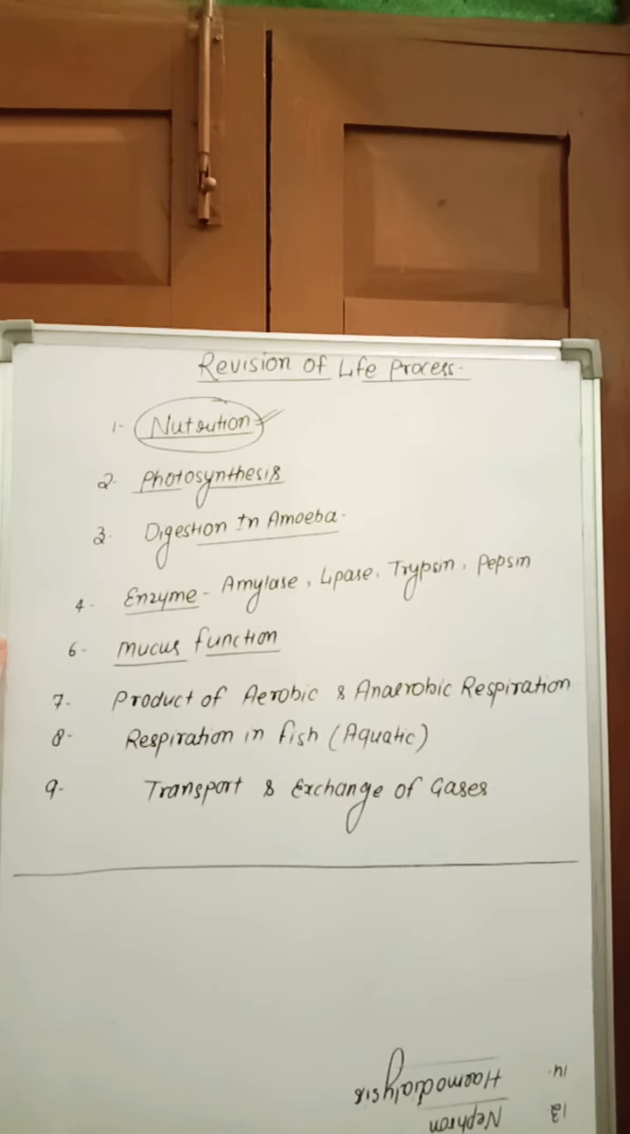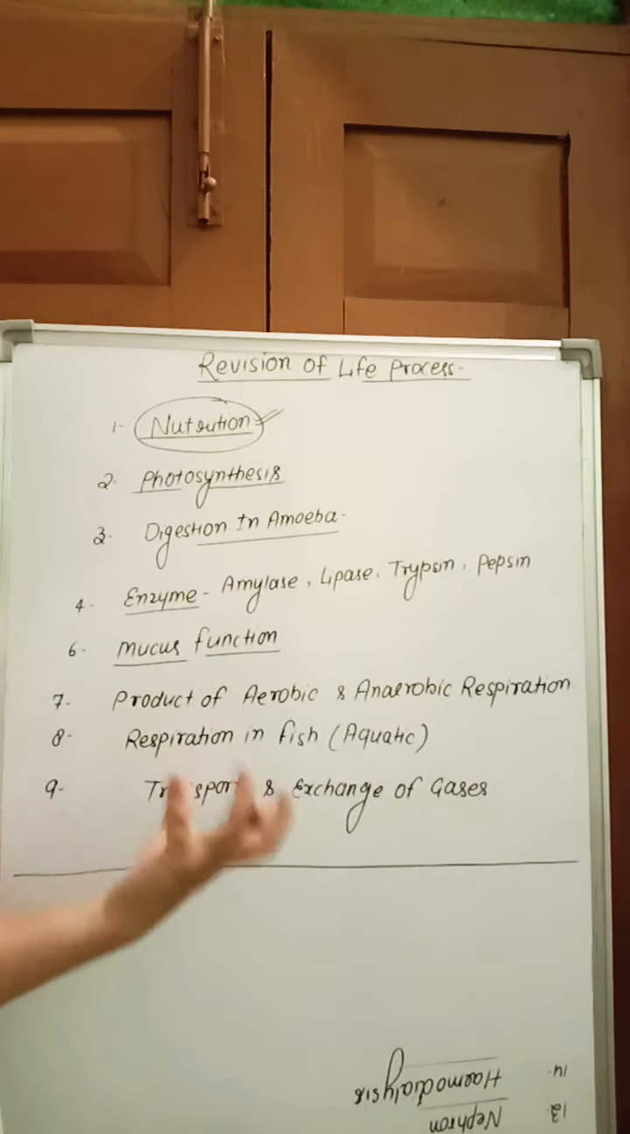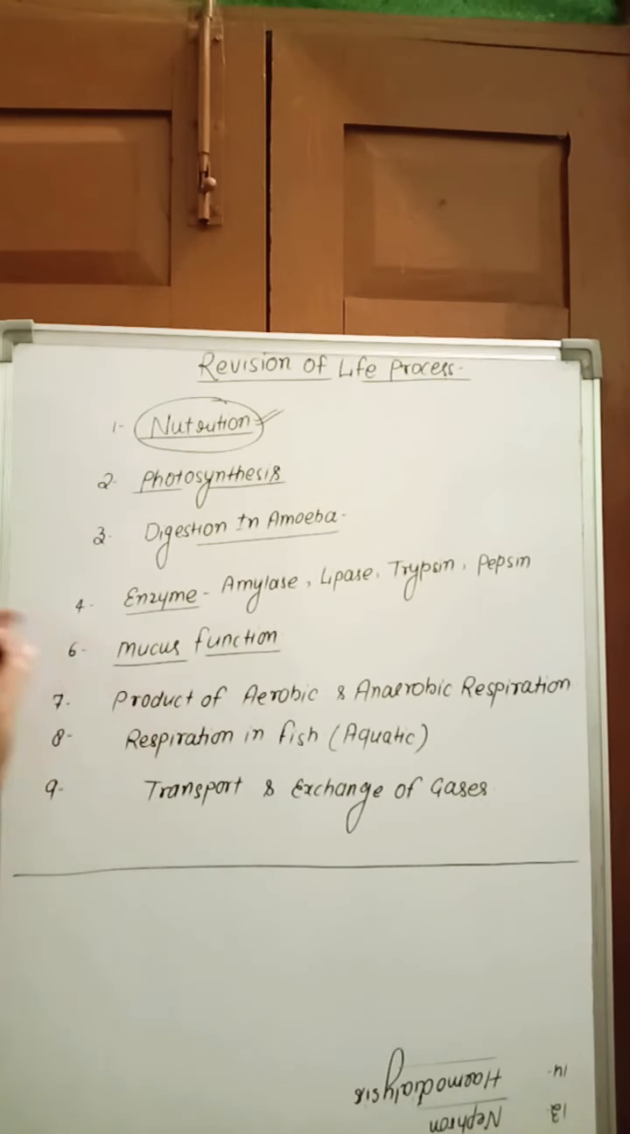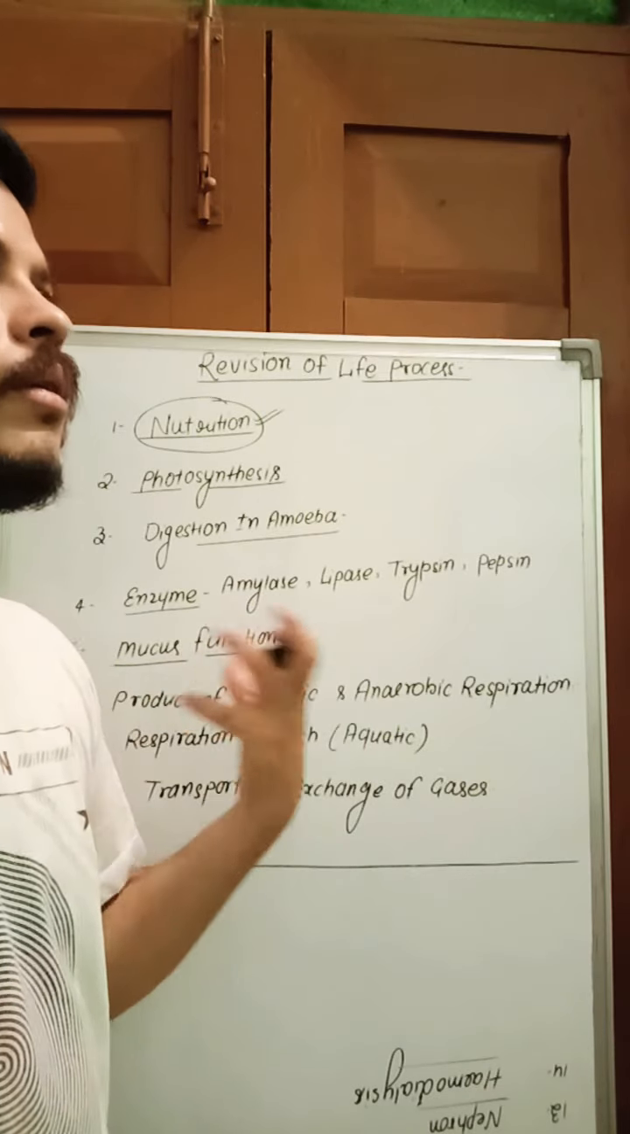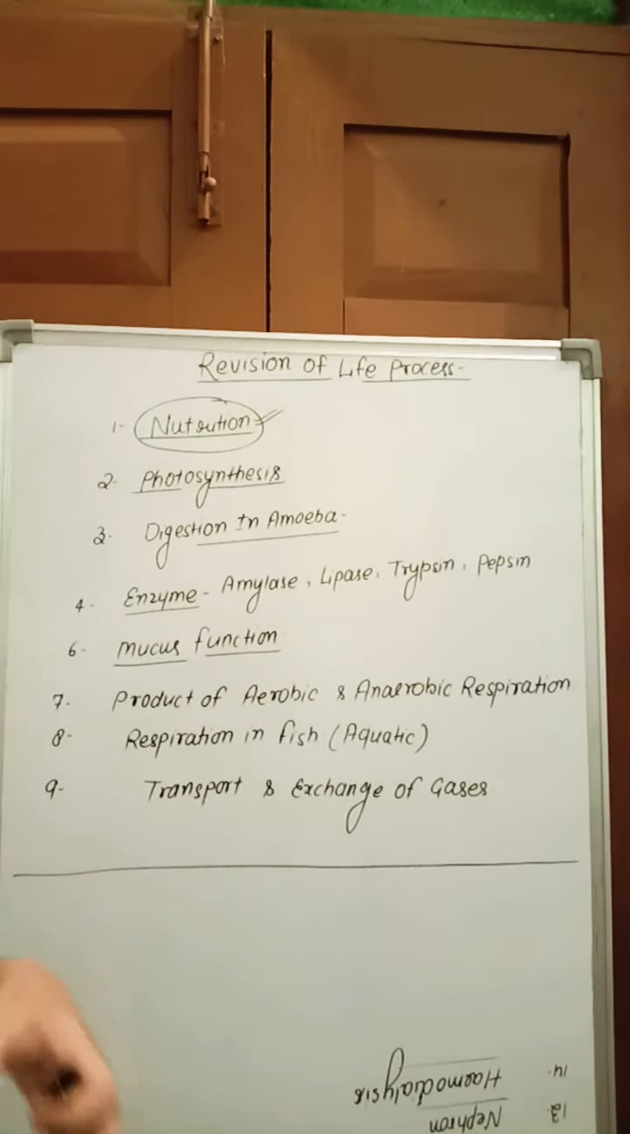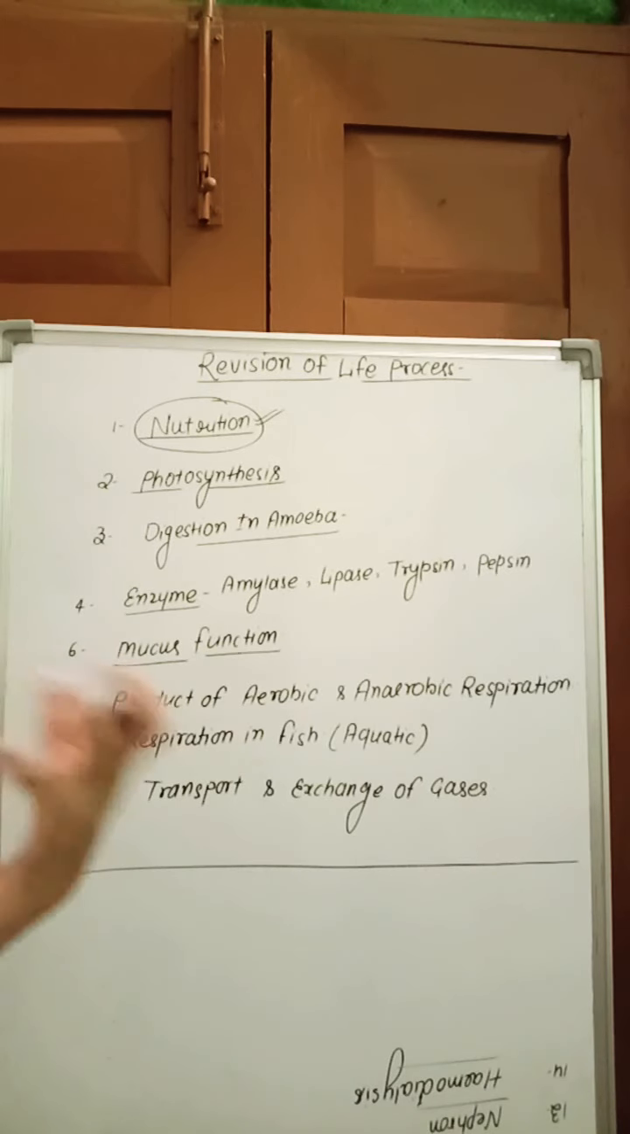That is called nutrition. Nutrition is of two types, autotroph and heterotroph. Autotrophs, green plants and algae, have chlorophyll molecule, so they synthesize their food by the process of photosynthesis. Heterotrophs do not synthesize their food, they depend on others. Heterotrophic nutrition we discussed has different types like herbivores, carnivores, omnivores, decomposers, that is saprophytic nutrition, and insectivores.